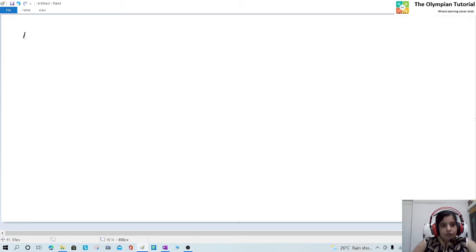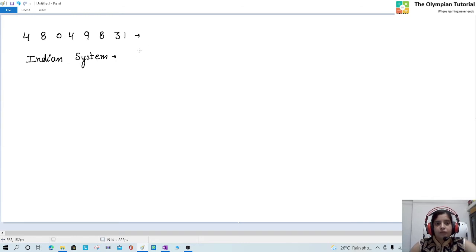Suppose the number given is 48049831. So in the Indian system, what will happen? 48049831: 3 digits, 2 digits, 2 digits. Ones, tens, hundreds, thousands, 10,000, lakh, 10 lakh, crore.